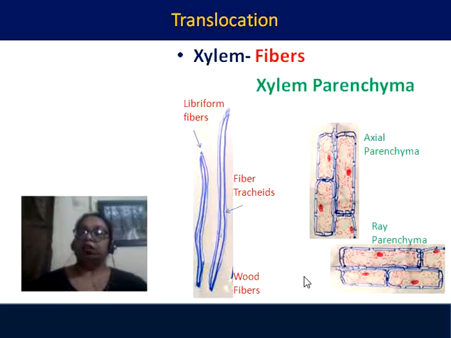They are also named axial parenchyma and ray parenchyma on the basis of their position in the plant body. If it is vertical, along with the axis, we call it axial parenchyma, and if it is horizontal, we call it ray parenchyma.